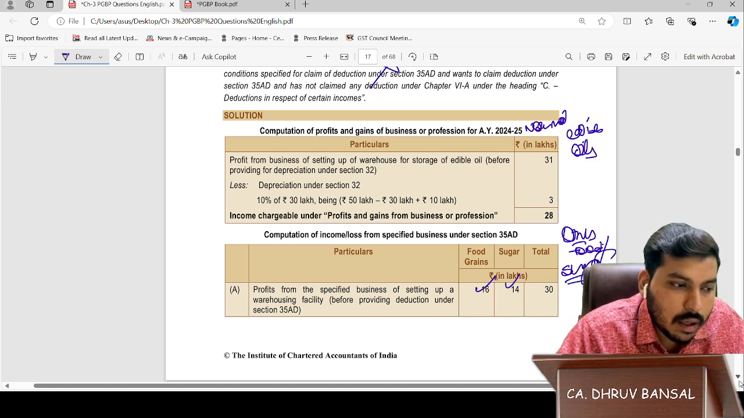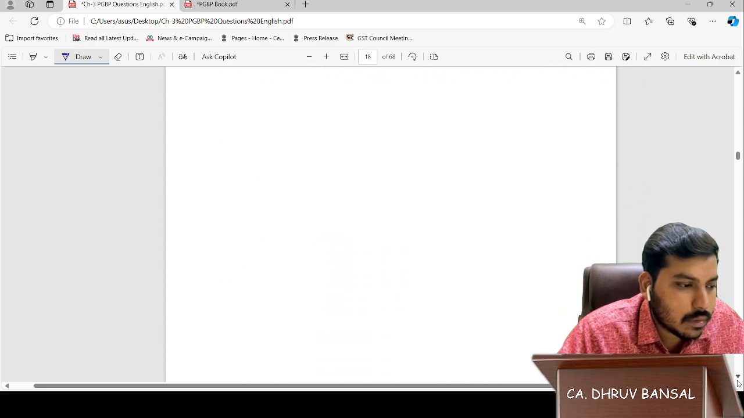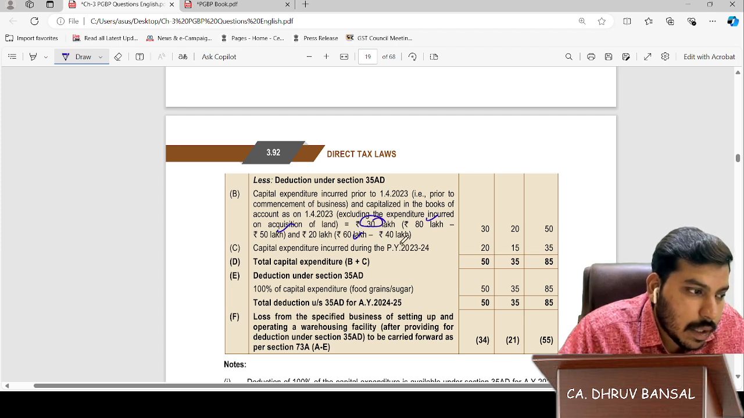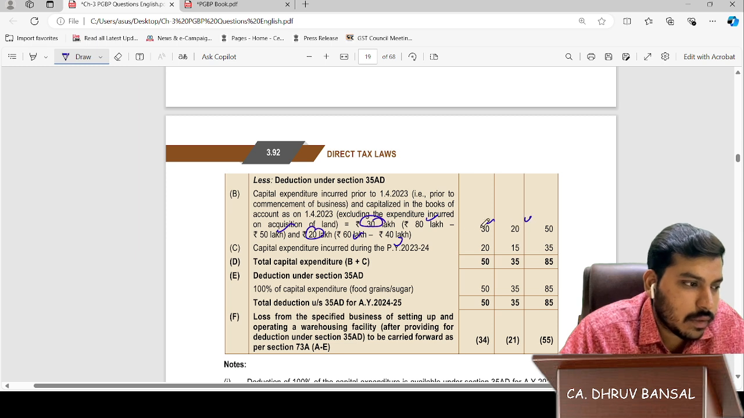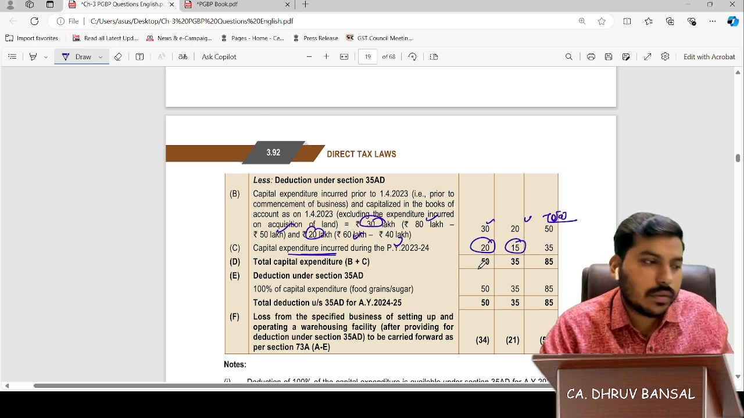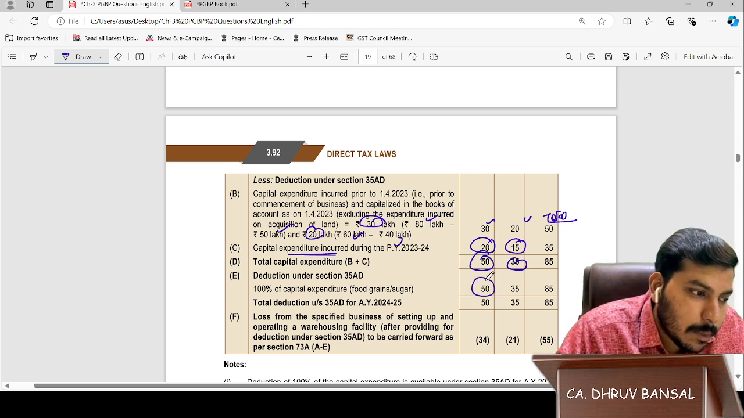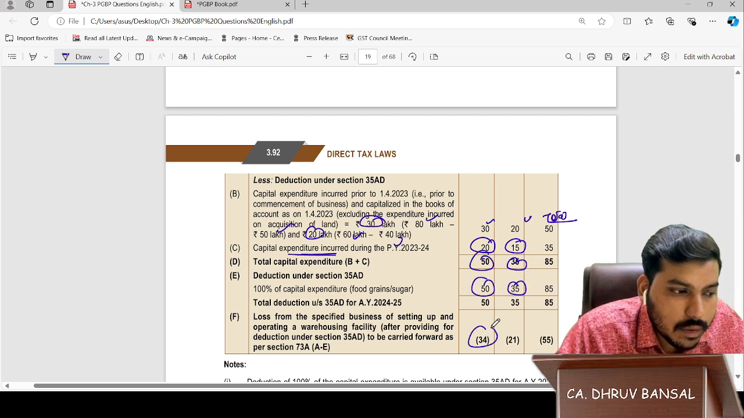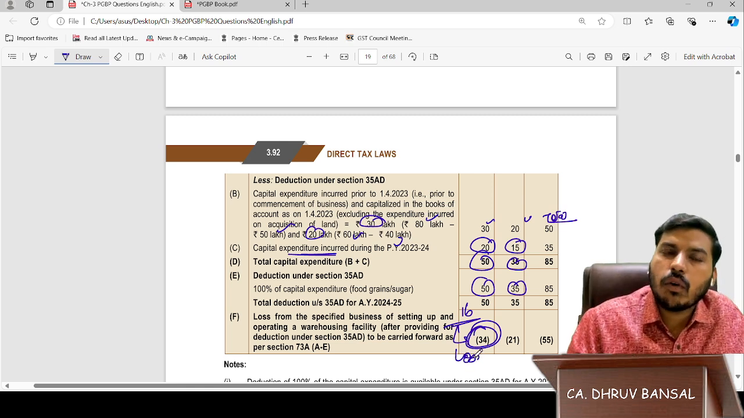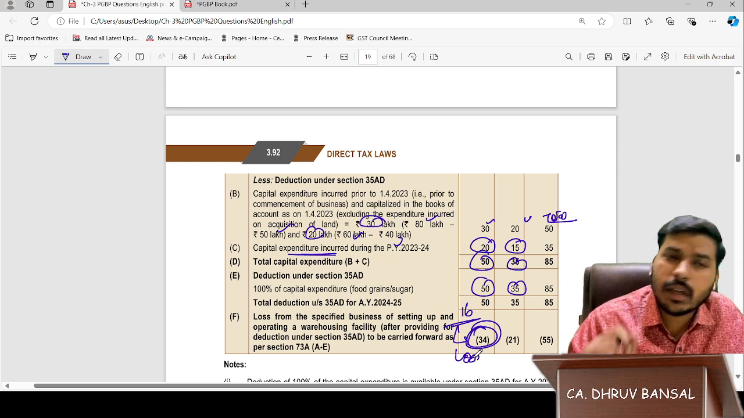Let's do food grains and sugar first. 80 minus land cost 30. 60 minus land cost 20. Okay, sir. 30 and 20 will come here. Total 50. Capital expenditure given was 20 and 15, as given in the question. Total capital expenditure comes with 100% deduction. We will subtract profits: 50 minus 16. So here comes a loss of 24, and it will be carried forward, or if we have another special business income, it will be set off from that. Okay, sir.